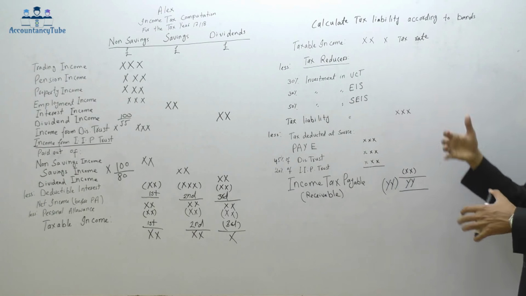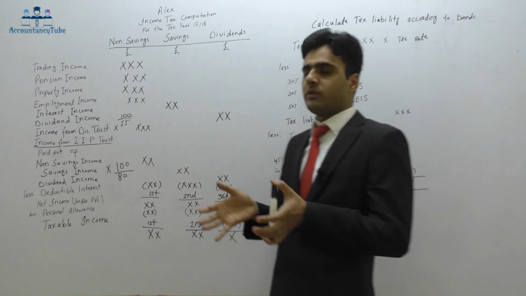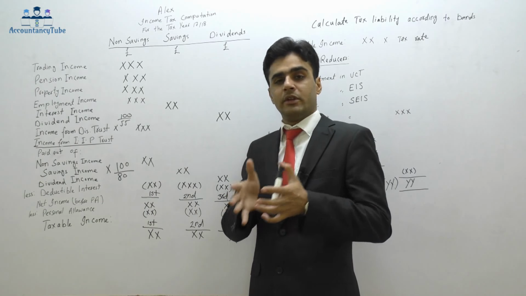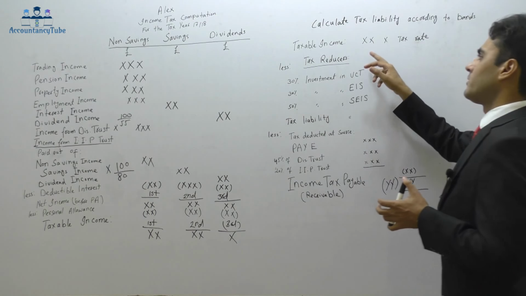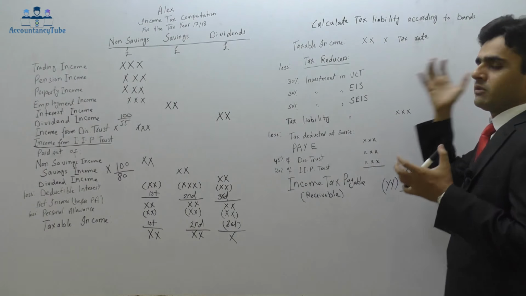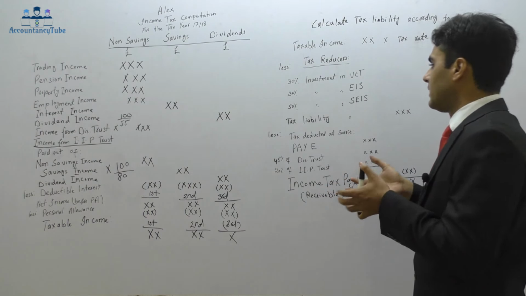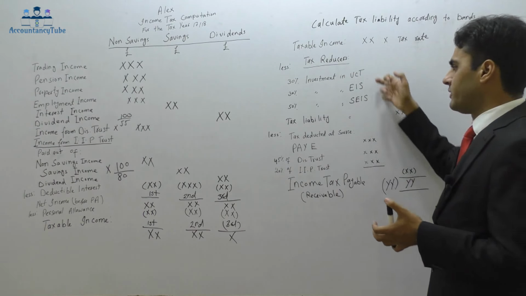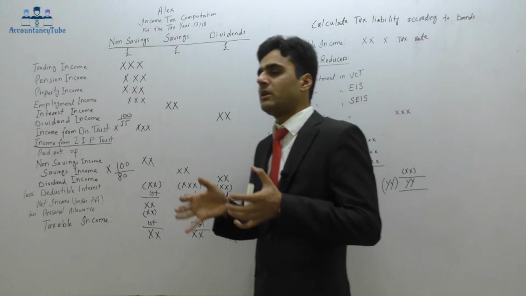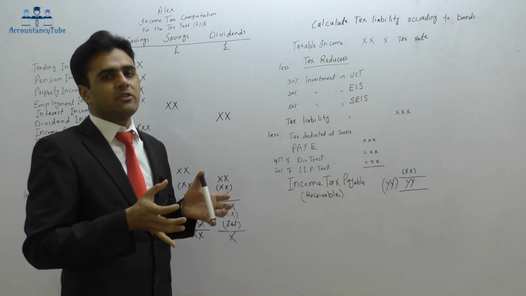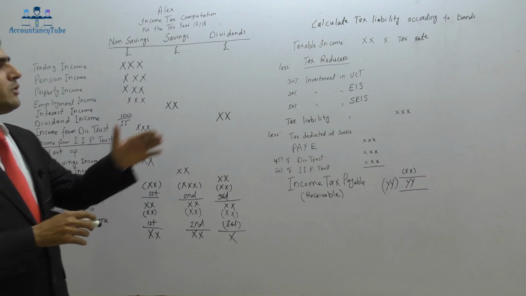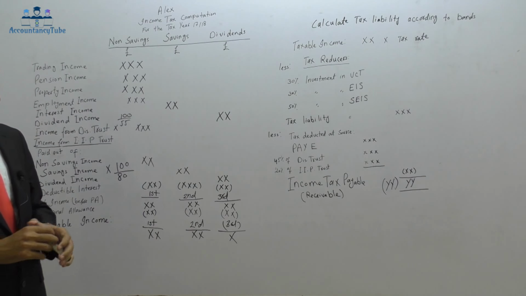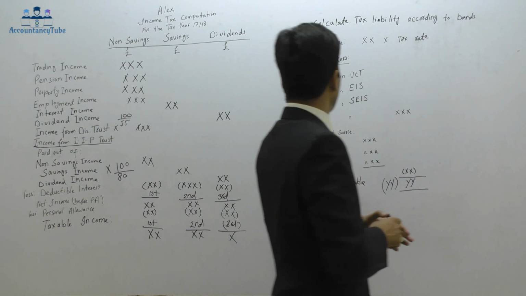Now, taxable income, we will have to calculate tax on that. Tax rates are given to us in the question paper, in the exam. These are also given to us in the notes we will see in the next video. So whatever the tax rate is, take the amount, multiply by the tax rate. So that is our tax which we have to pay. Now it will be reduced by the tax reducers. There are three schemes. Which schemes? Venture capital trust, enterprise investment scheme, and seed enterprise investment scheme. So 30% in VCT, 30% in EIS, and 50% in SEIS. So that will reduce our tax liability.